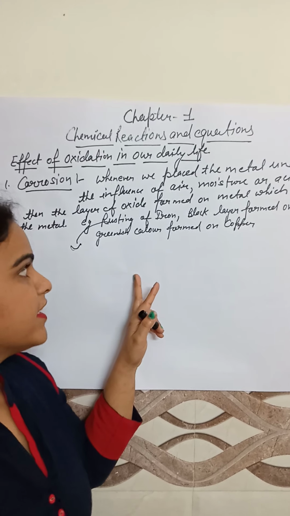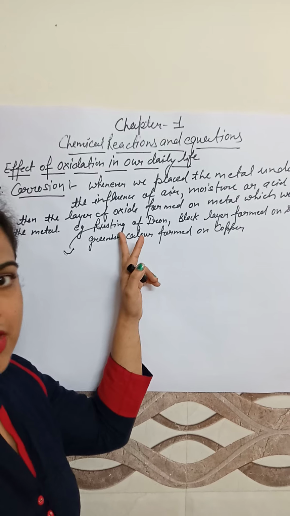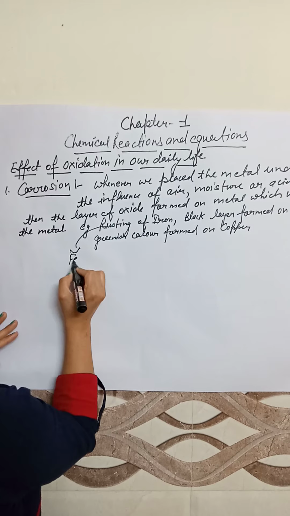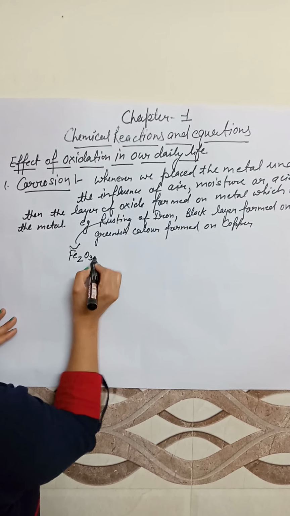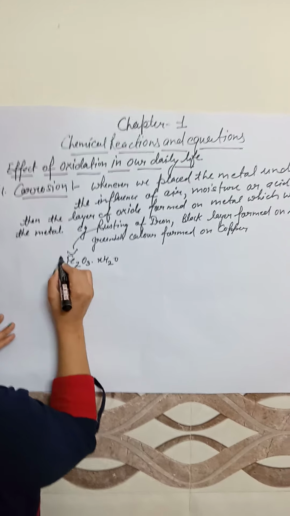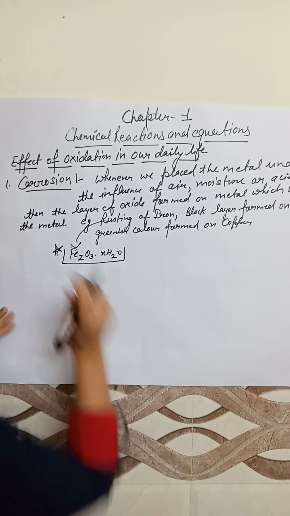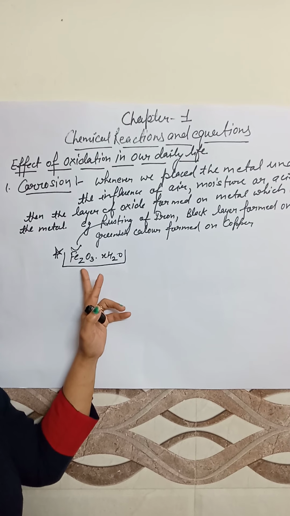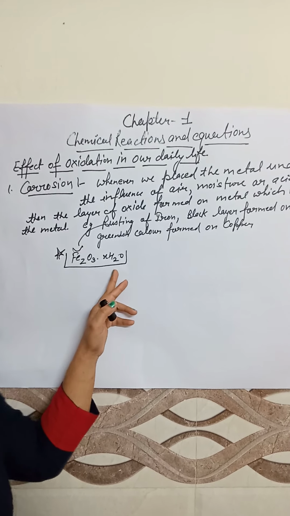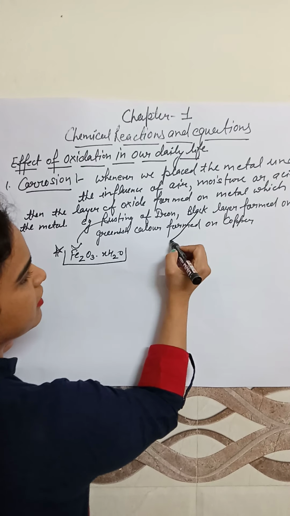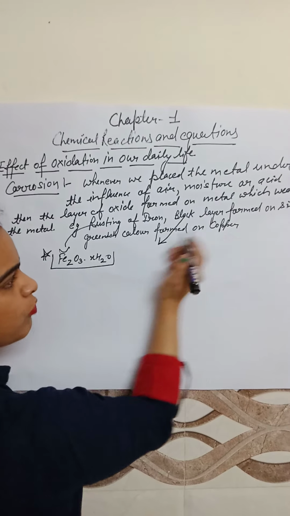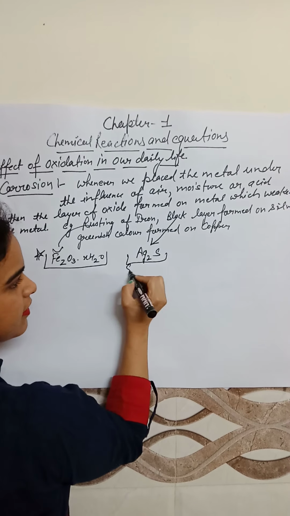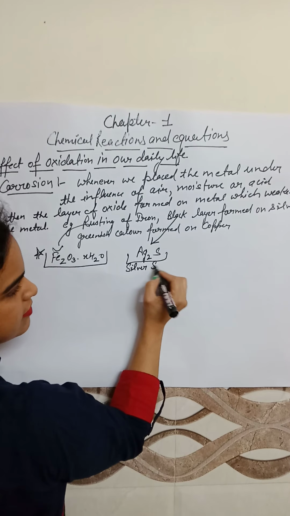Whenever rusting of iron takes place, a brownish red layer is formed on the surface of iron and it becomes iron oxide. The formula is Fe2O3.XH2O. It is a very important formula. The formula of ferric oxide, or the formula of corrosion of iron, is Fe2O3.XH2O. Similarly, whenever a black coating on silver is formed, then what is formed here? Ag2S. It is called silver sulfide.